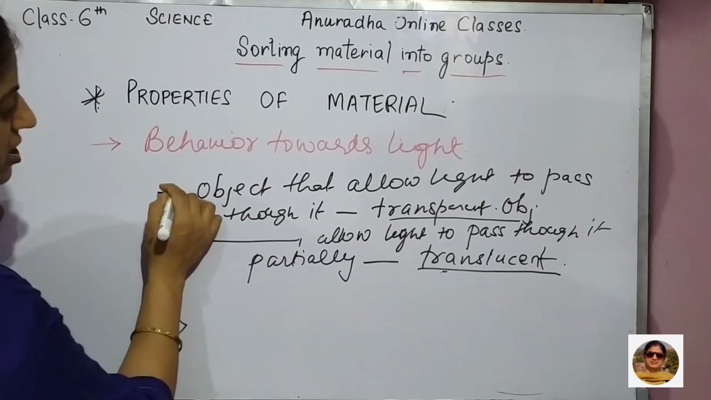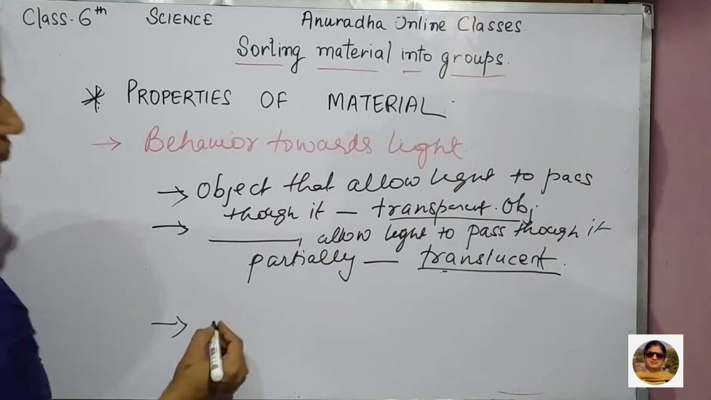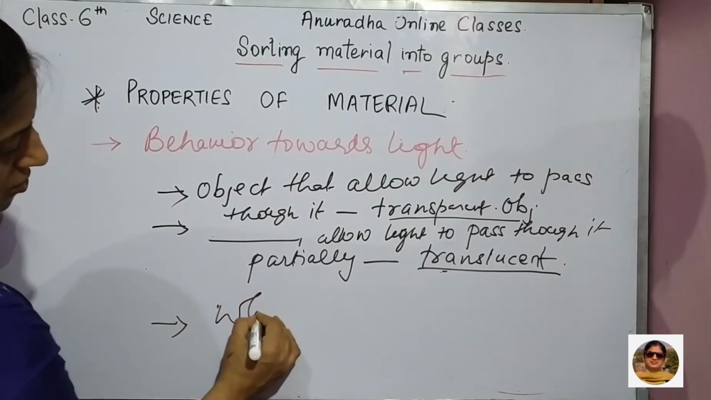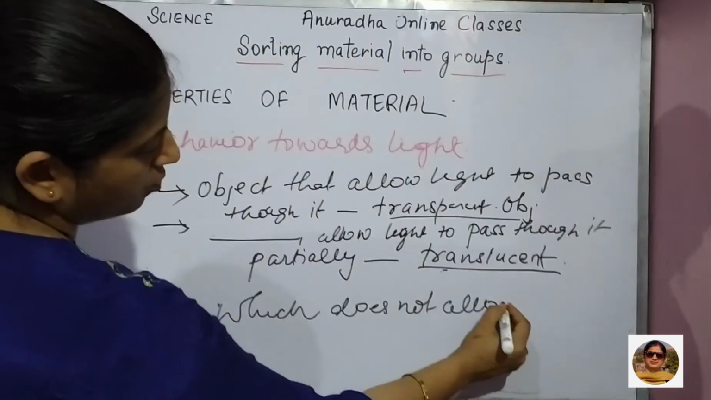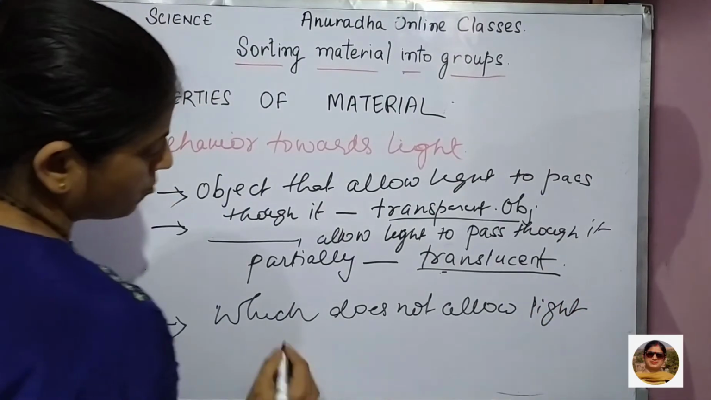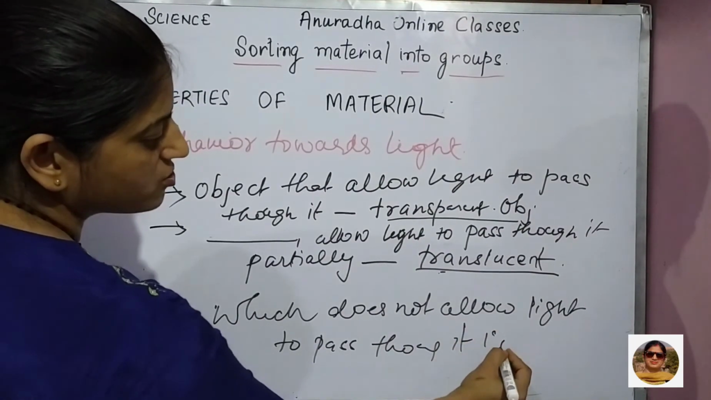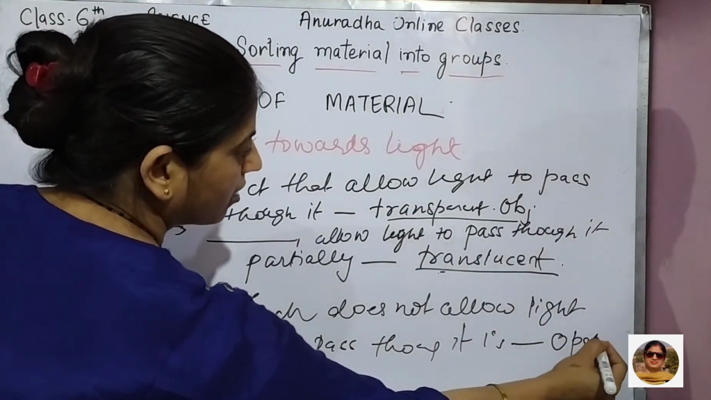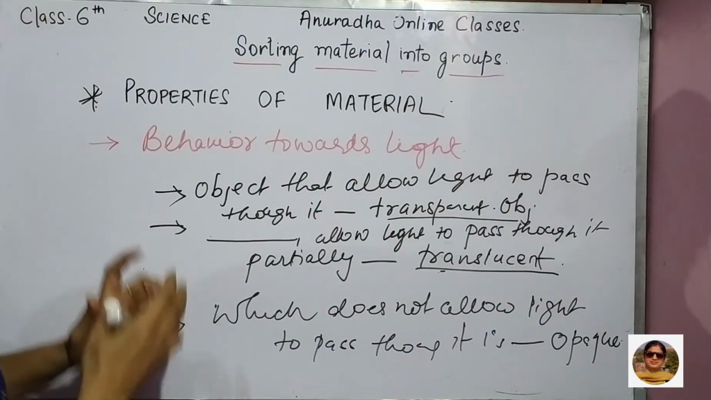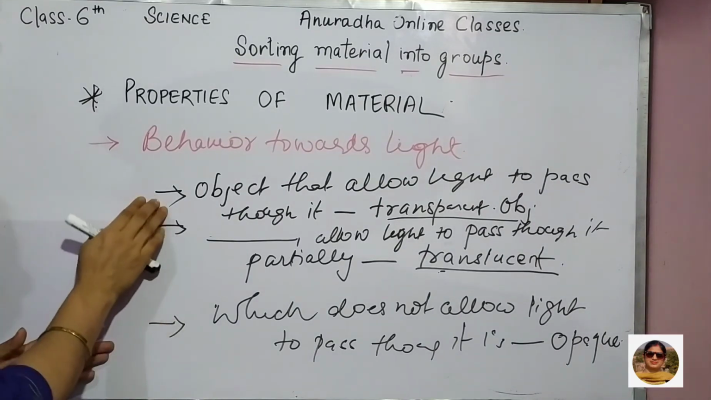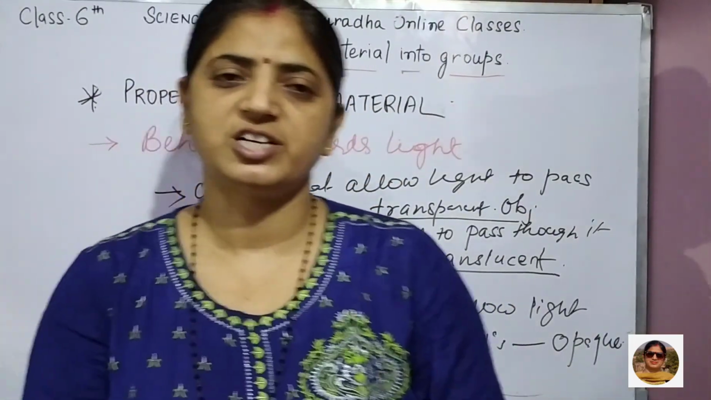And one more type of material is there, any solid material, like that book, copy, which does not allow light to pass through it, is known as what? Opaque. Okay, right children? So these are the three types of materials we can find: transparent, translucent and opaque. It is very important, and this you have learnt earlier also.